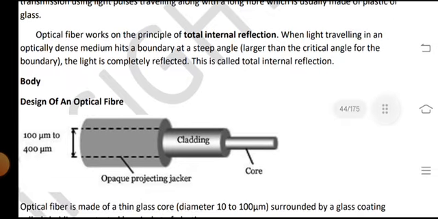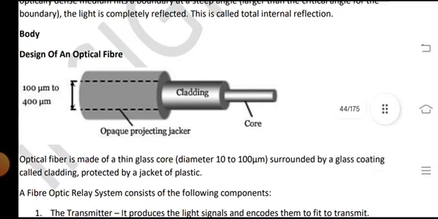Optical fibers work on the principle of total internal reflection. When light traveling in an optically dense medium hits a boundary at a steep angle larger than the critical angle for the boundary, the light is completely reflected. This is called total internal reflection.